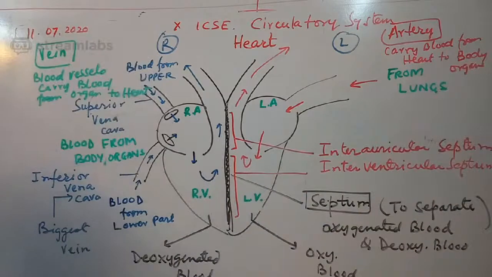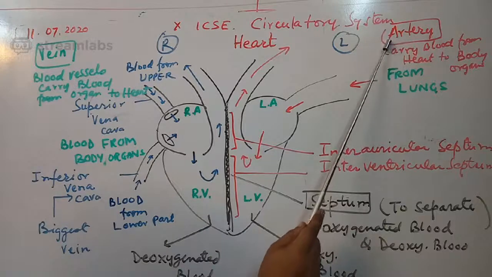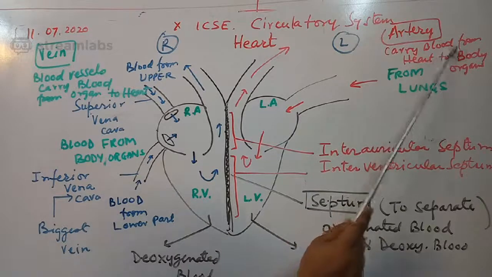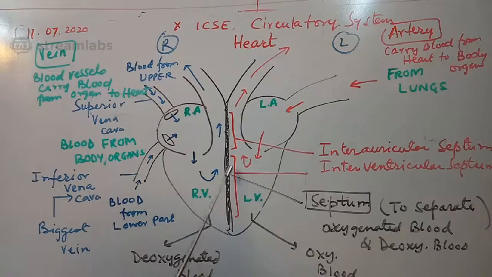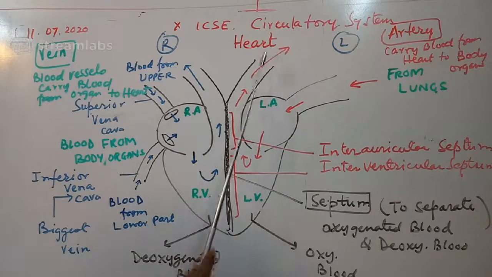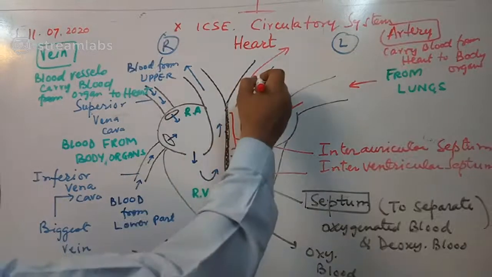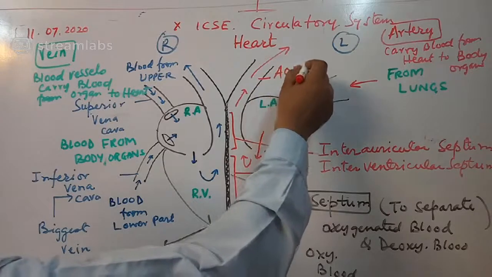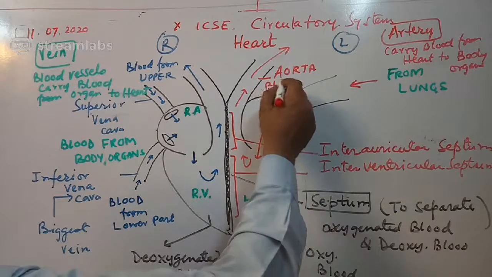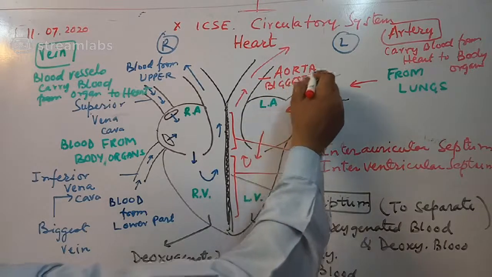This is something very important. You understand this word? When I say vein, these are the blood vessels which carry blood from body organs to the heart. And when I say artery, these are the blood vessels which carry blood from the heart to body organs. So therefore this is actually an artery, and the name of this artery is aorta. Aorta is the biggest artery.